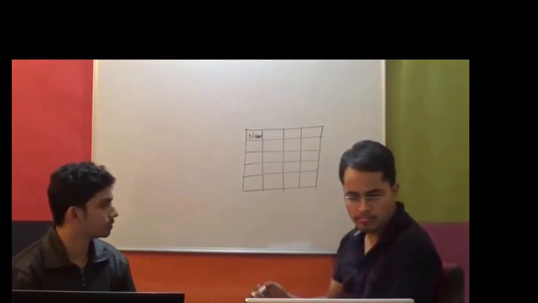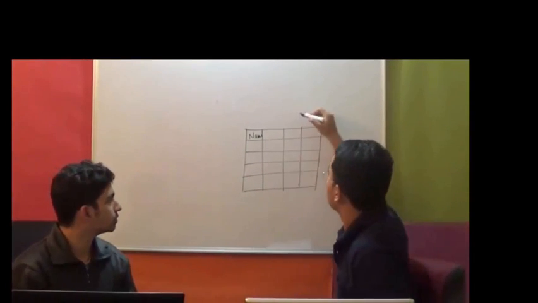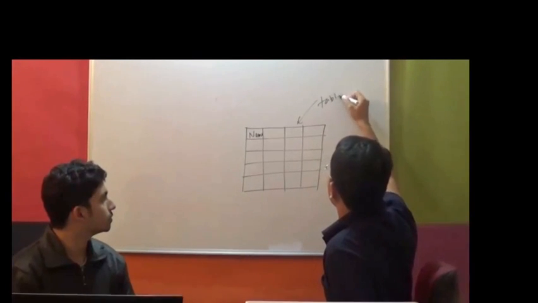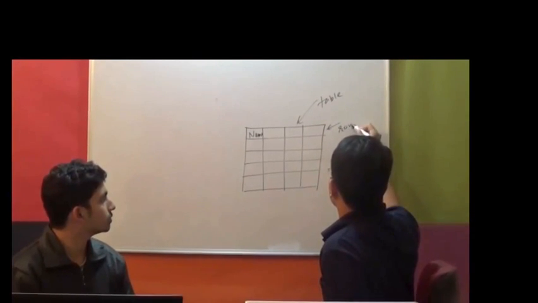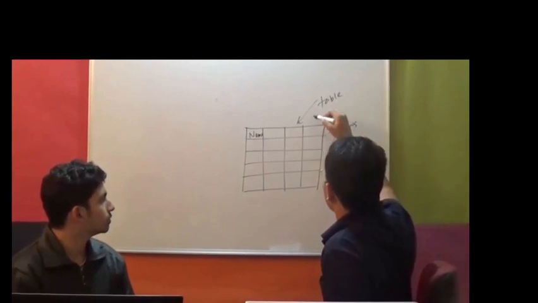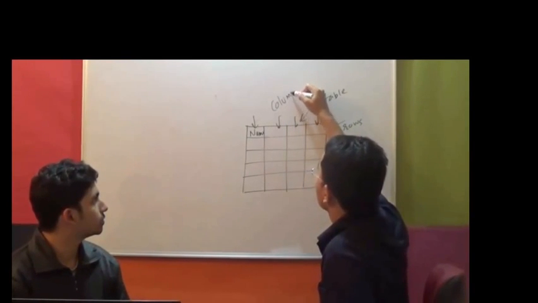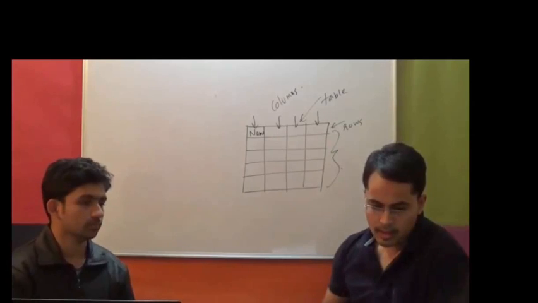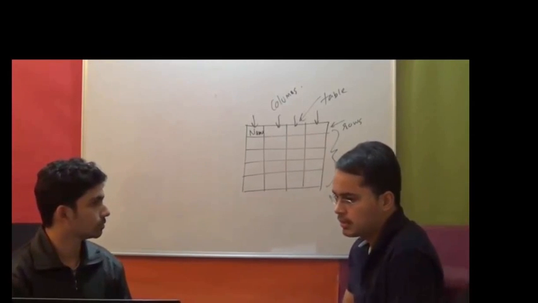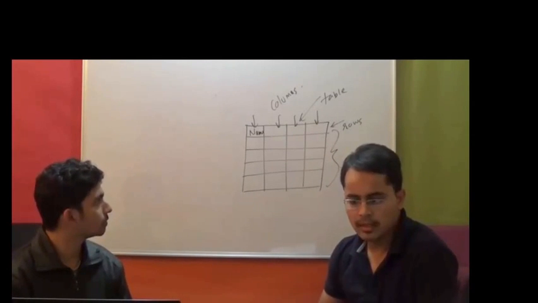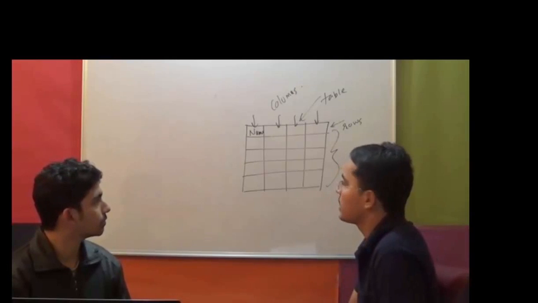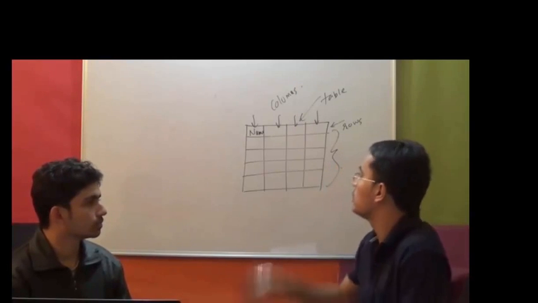Okay. So a table is nothing but this. A table is a collection of rows. These are your rows and columns. So these are your columns. Right. Apart from that, in a relational database management system, in the table, you can also apply some constraints onto these columns.